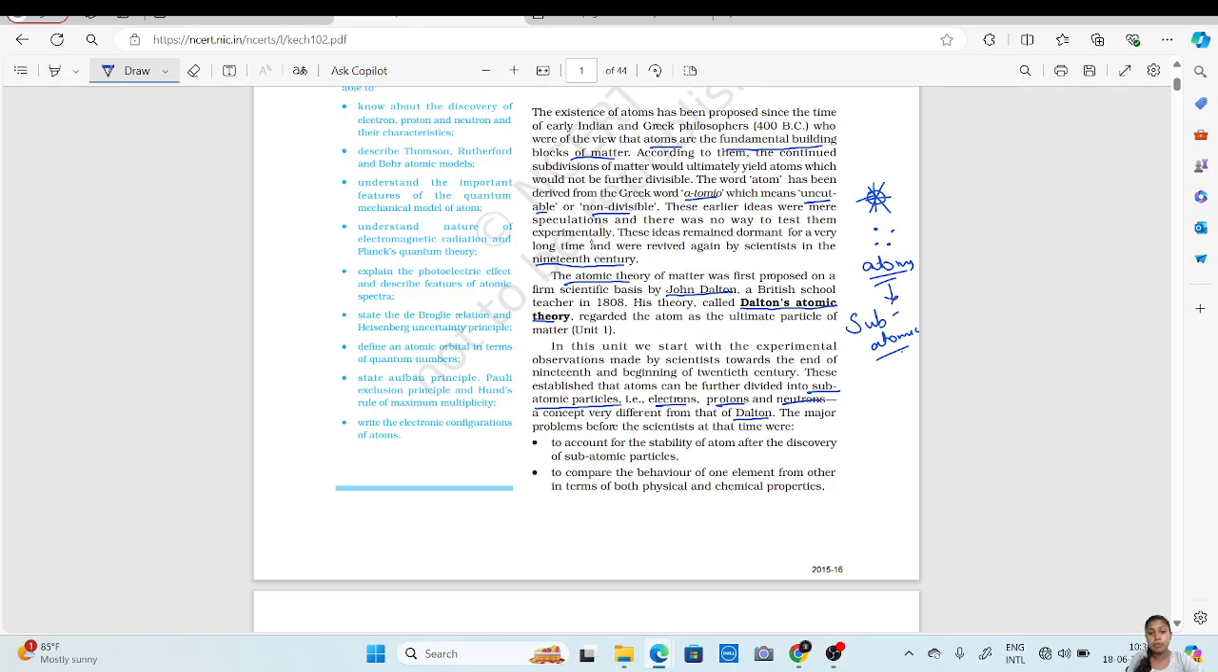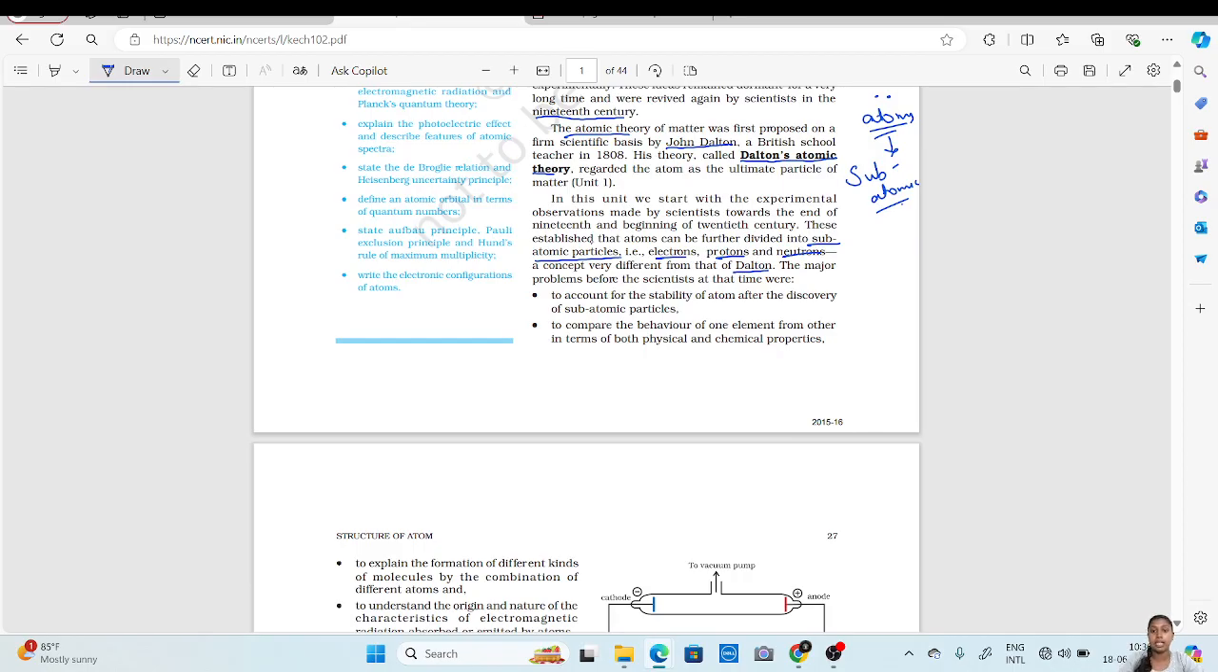The major problems before the scientists at that time were these. What were the problems faced by the scientists? First, to account for the stability of the atom after the discovery of subatomic particles. Earlier they had only discovered atoms, and no one had discovered subatomic particles, so they were only focusing on atoms. But later, when other scientists came up with subatomic particles, it was difficult to stabilize the theories regarding atoms, because subatomic particles were now involved, right?